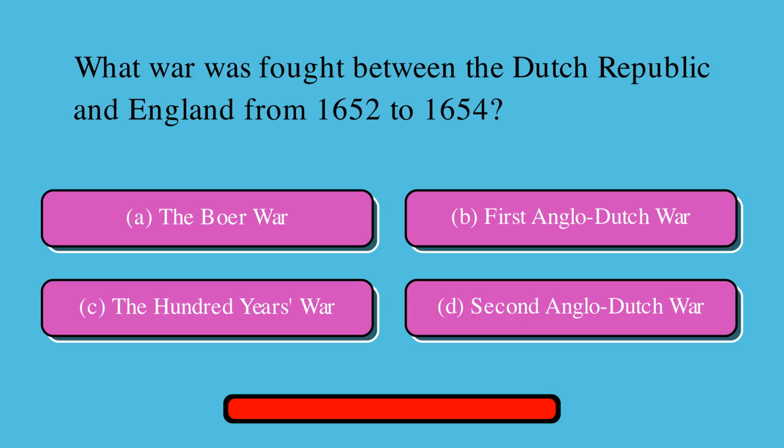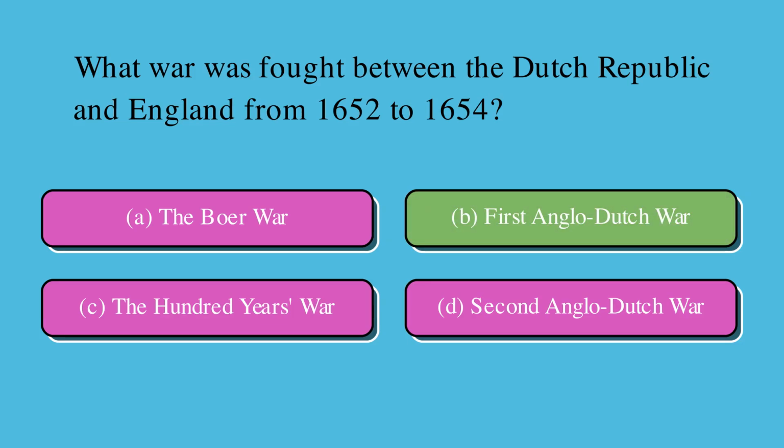What war was fought between the Dutch Republic and England from 1652 to 1654? Is it A. the Boer War, B. First Anglo-Dutch War, C. the 100 Years' War, or D. Second Anglo-Dutch War? Correct answer is B. First Anglo-Dutch War.